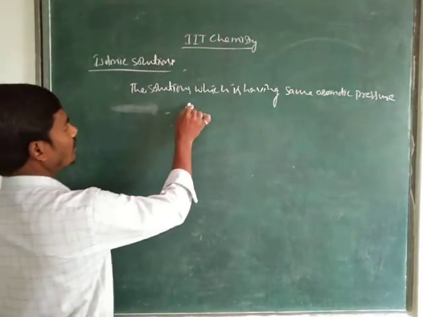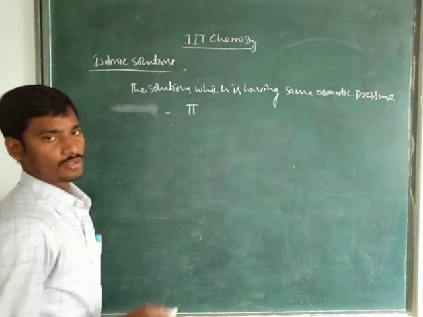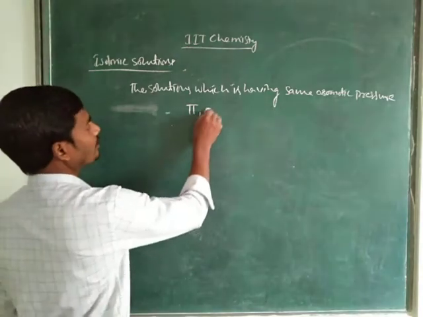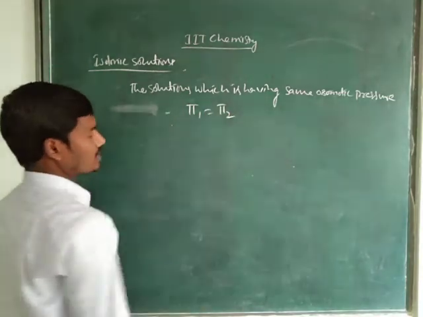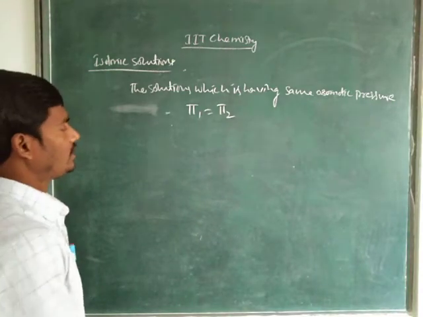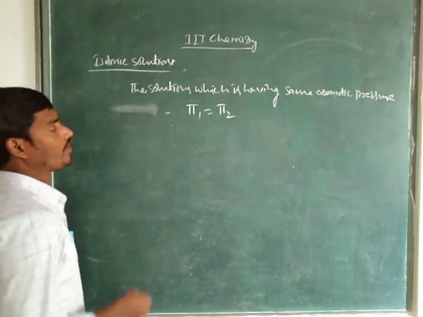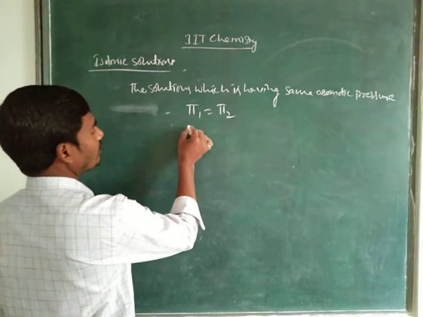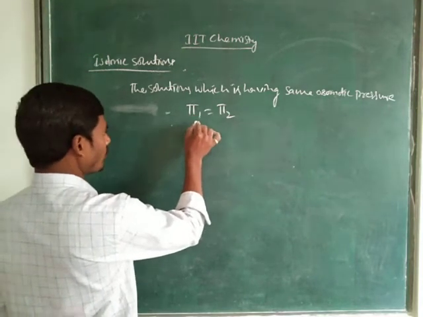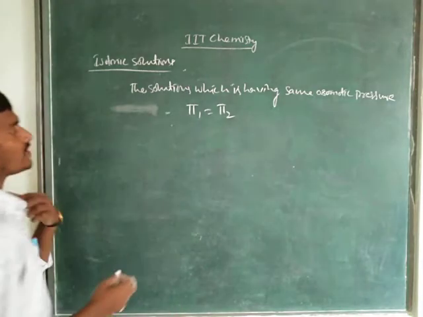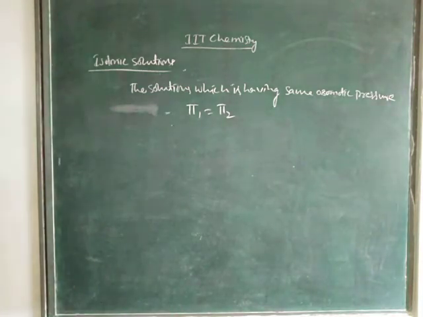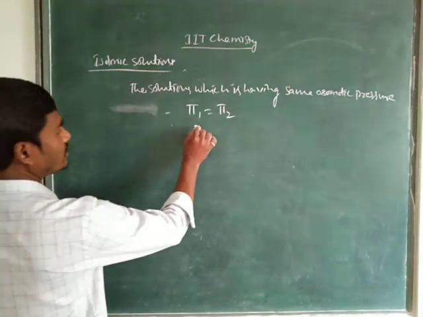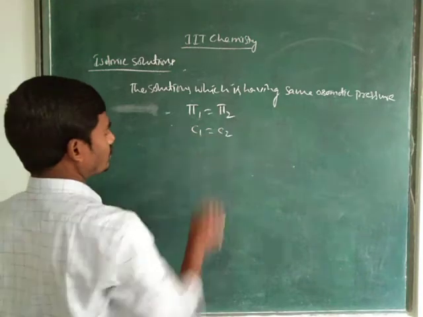That means if you consider two solutions, those two solutions have the same osmotic pressure. Here phi 1 equals phi 2. Both have the same osmotic pressure. So phi 1 equals phi 2 means C1 equals C2 also.